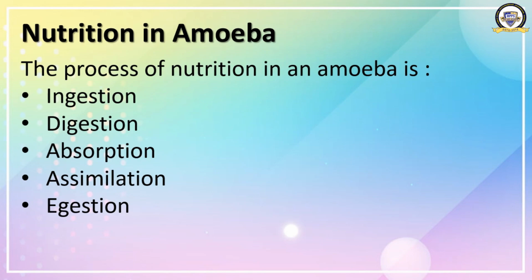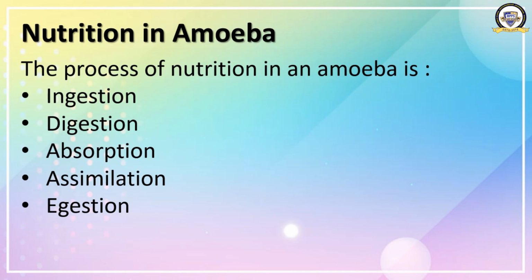When the amoeba sees a food, then it makes finger-like projections. What are those finger-like projections called? It is called pseudopodia. The pseudopodia surrounds the food or the prey. Then it takes in the prey. This process is known as ingestion. Then the next one is digestion.